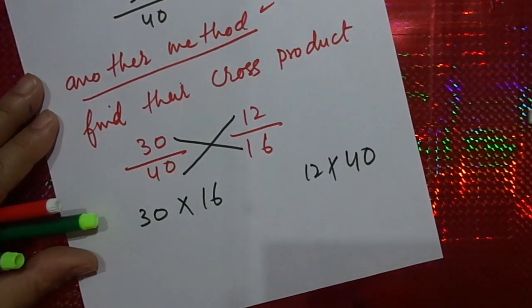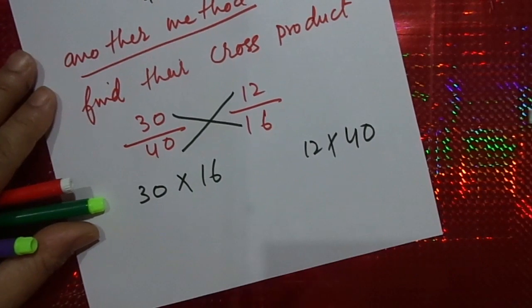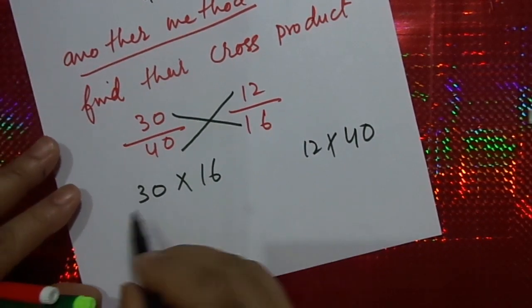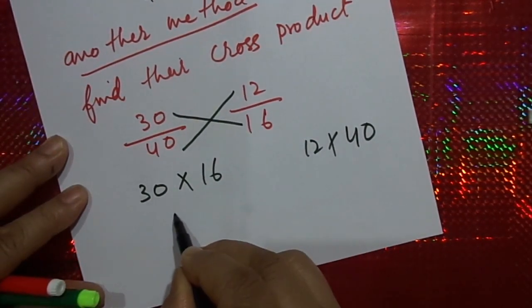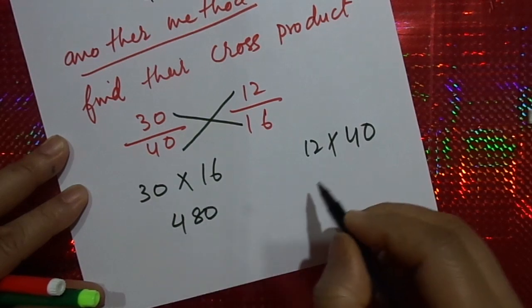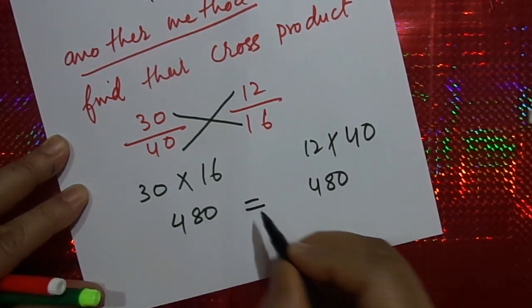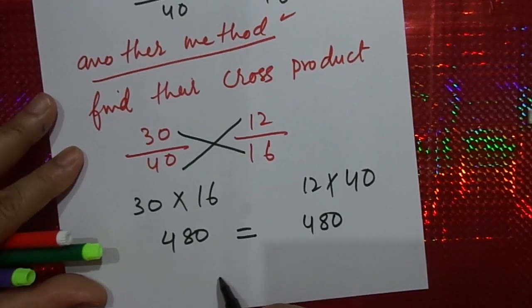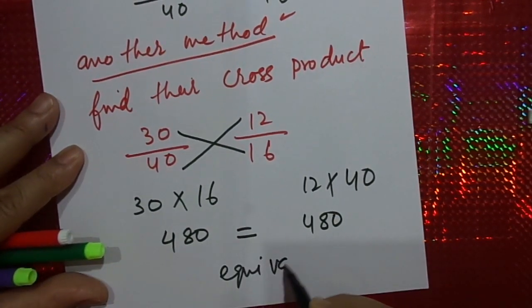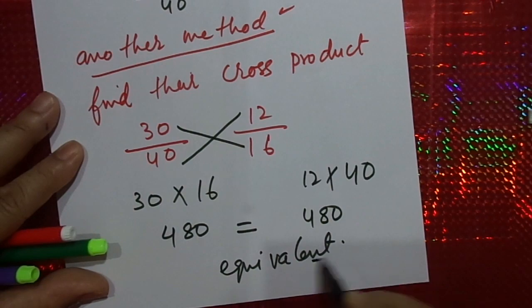You have to check whether both of them are equal or not. Here after multiplication we get 480. Here also 480. I find both the values are equal. So we will say they are equivalent fractions.